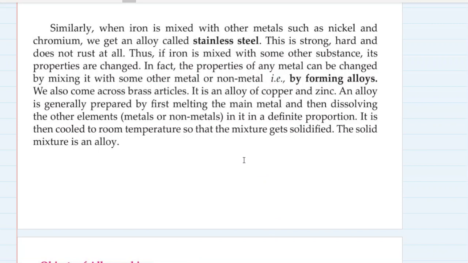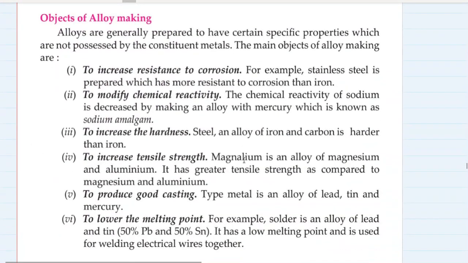An alloy is generally prepared by first melting the main metal and then dissolving the other elements in it in a definite proportion, metals or non-metals. It is then cooled to room temperature so that the mixture gets solidified. The solid mixture is an alloy.